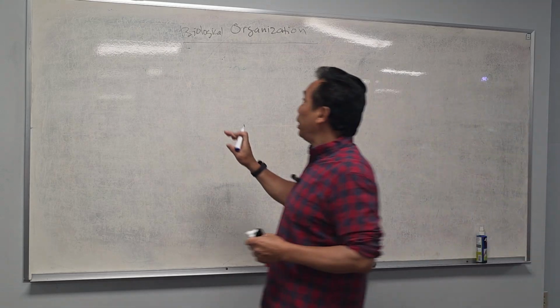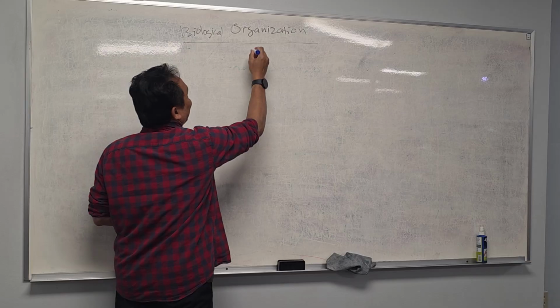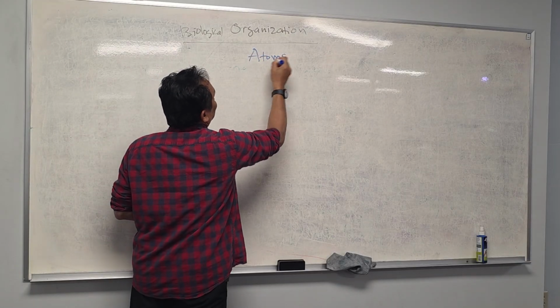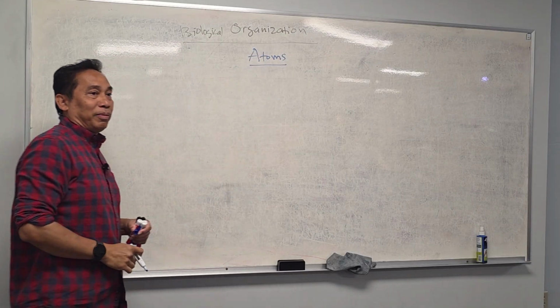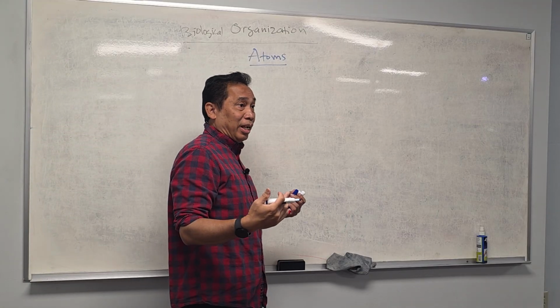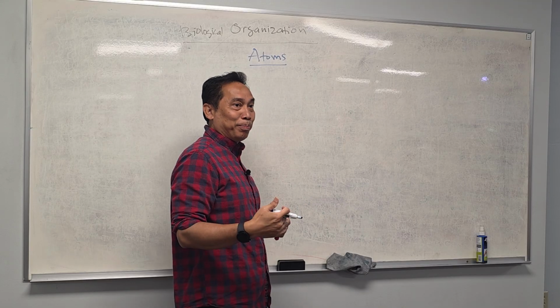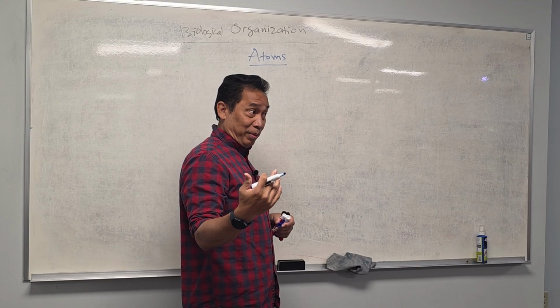Anybody still remember what is the smallest unit of matter? Atoms, right? There are more than 200 atoms in nature, and you have learned most of them, or some of them, during Principles 1.